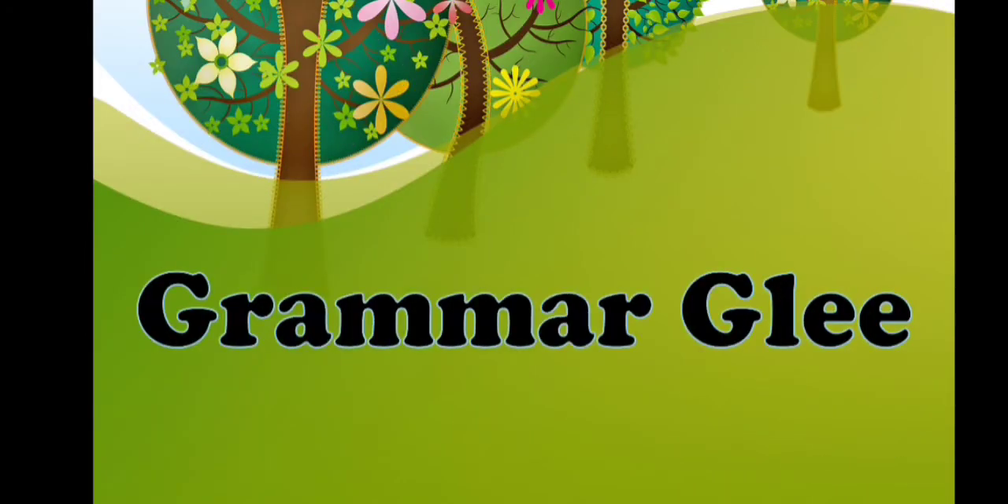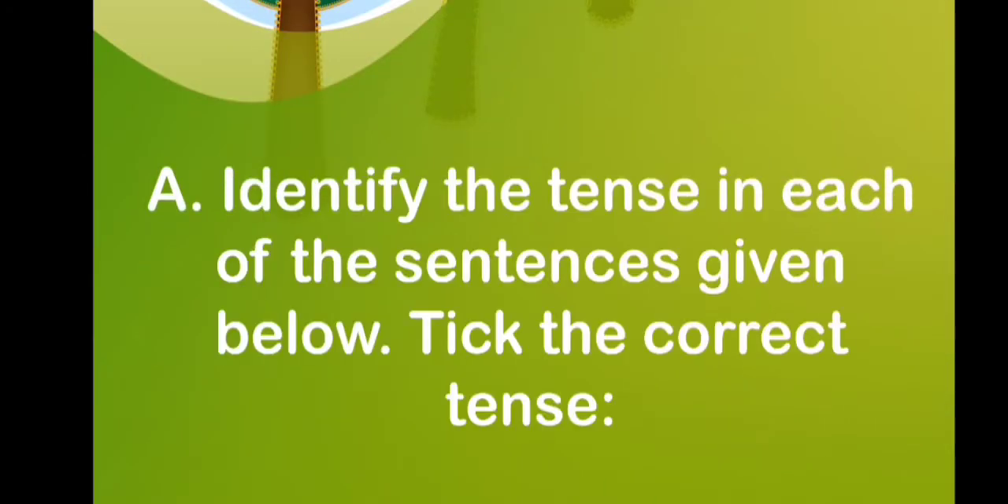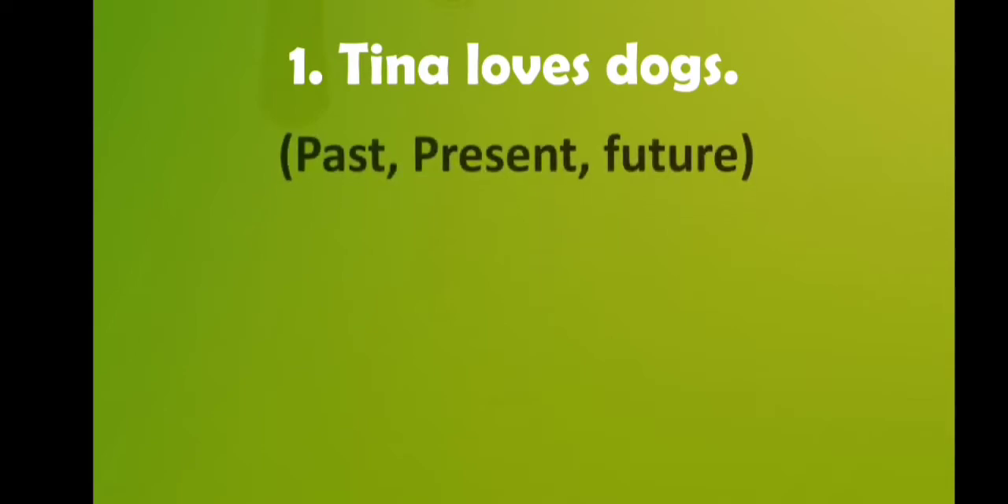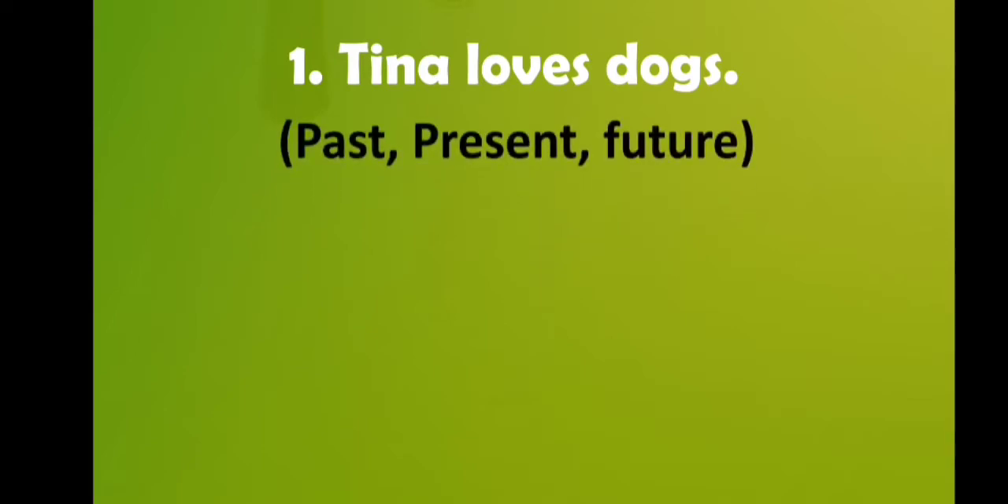The next question is of the Grammar Glee exercise, and the question is: identify the tense in each of the sentences given below. Take the correct tense. Here what you have to do is identify the tense of the given sentences and take the correct one. Okay, the first sentence is "Tina loves dogs", and now you have to find out which tense this sentence is of: past, present or future.